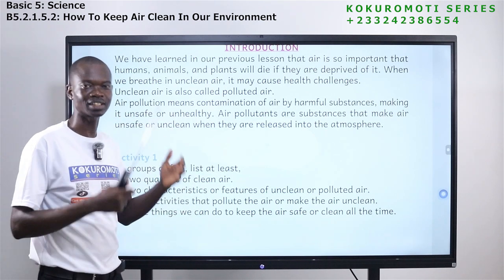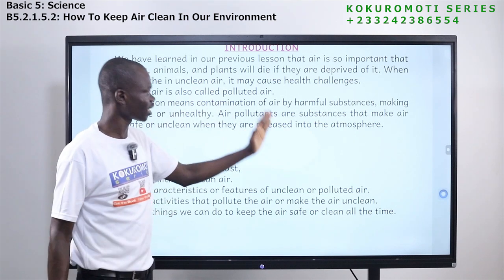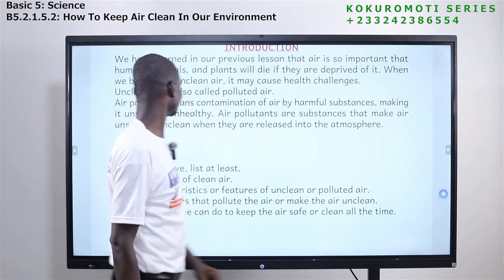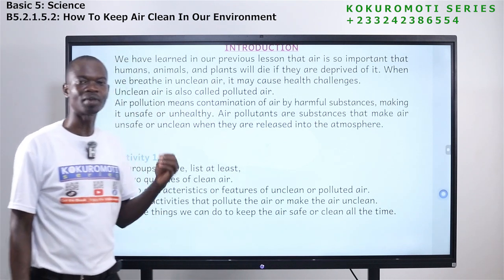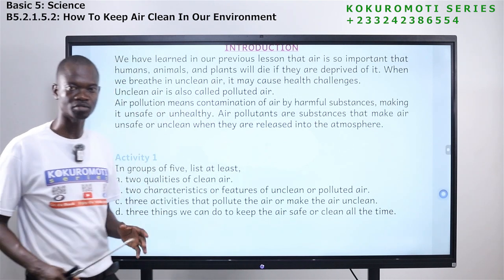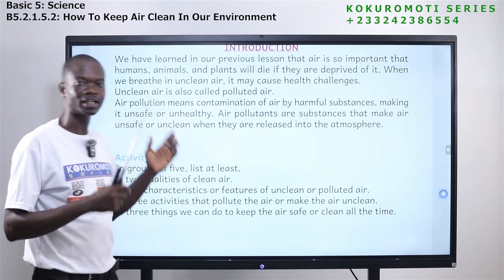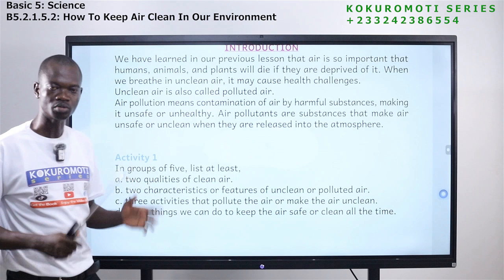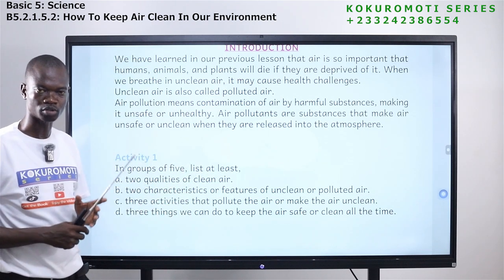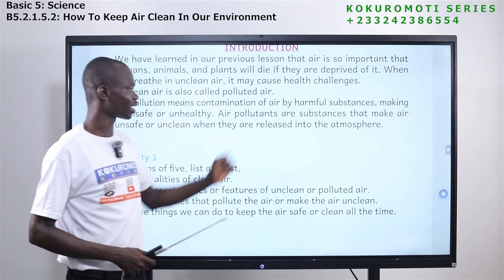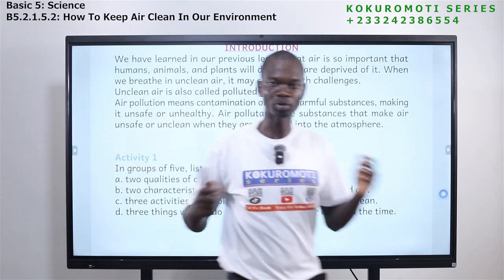Air pollutants are substances that make air unsafe or unclean when they are released into the atmosphere. So we have air pollution and air pollutants. If you contaminate the air, if you do things that will make the air unhealthy, you make the air unclean, you make the air harmful for human use, we say you are polluting the air.